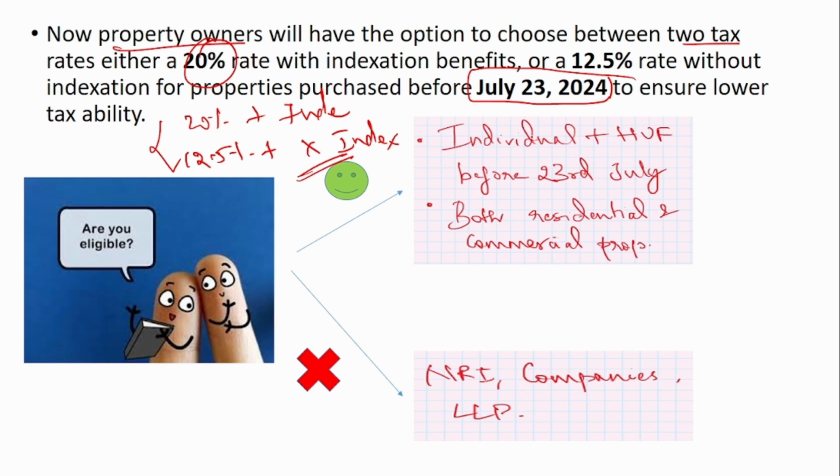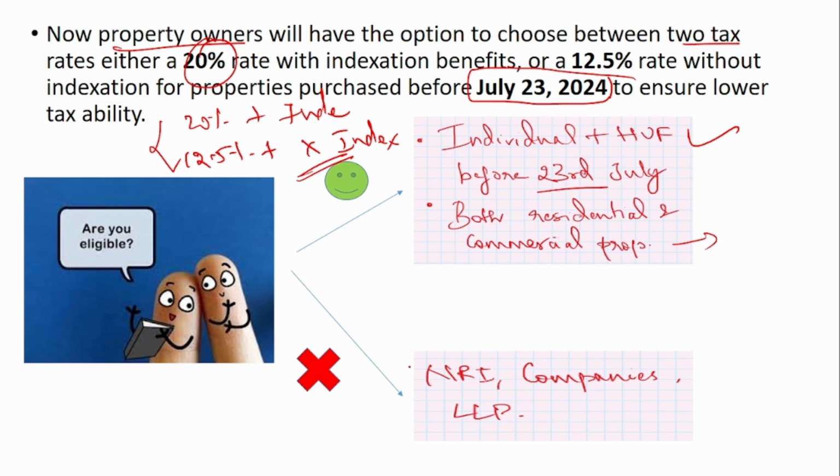So people who have bought property before July 23, 2024, can use any one of the two methods, whichever is beneficial for them. Now, who is eligible for using one of the two methods? Individuals and HUF, that is Hindu undivided family, who have bought the house before 23rd July, and this is applicable for both residential and commercial properties.